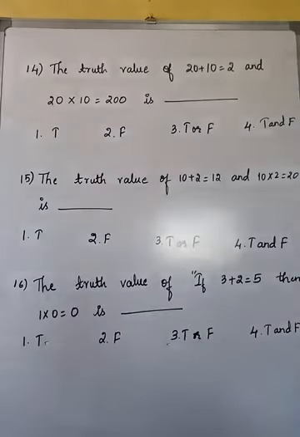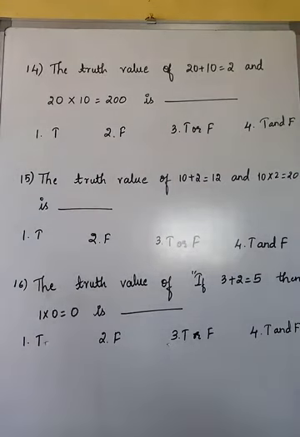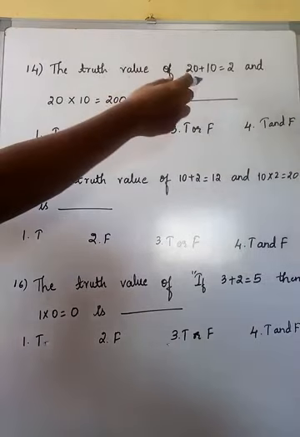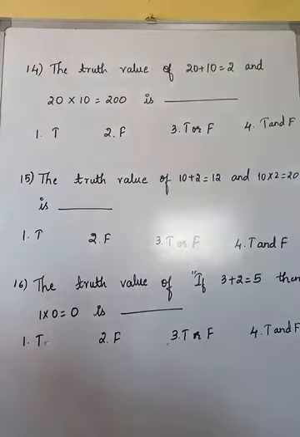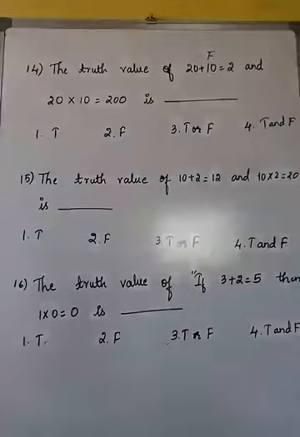So students, in almost all other similar questions, you only need to identify which is the true component and which is the false component. Then we just find the output of those components from the truth table. Fine. So the first question states the truth value of 20 plus 10 is 2. Obviously it is false. I'll just write it here. It is false. And it is connected with the word "and" here. That means we are considering the "and" truth table.